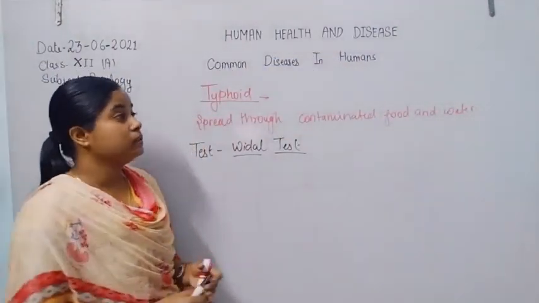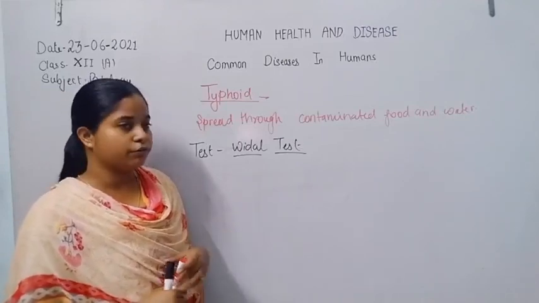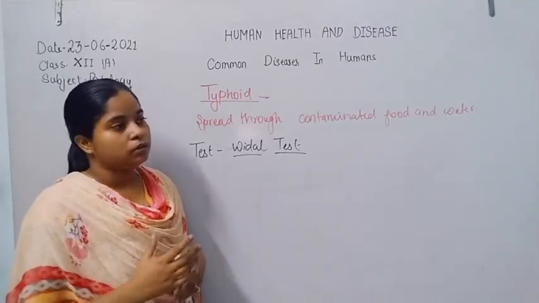A classical example of the spread of typhoid is Mary Mallon.